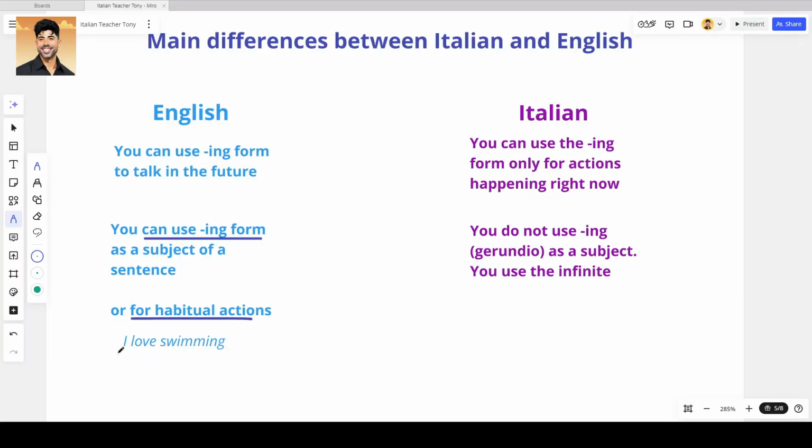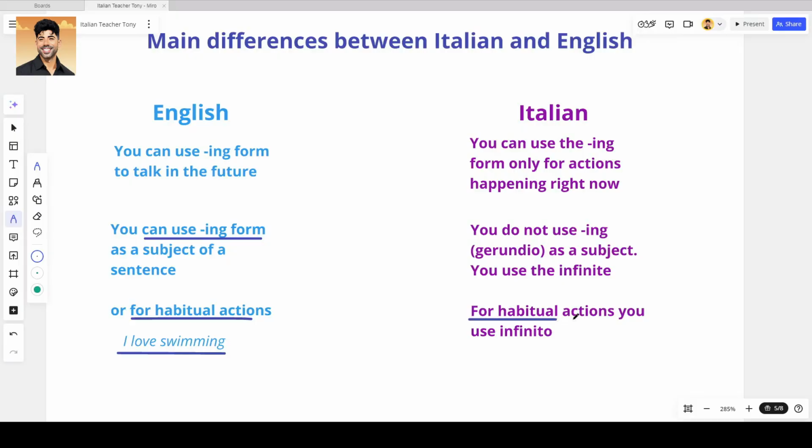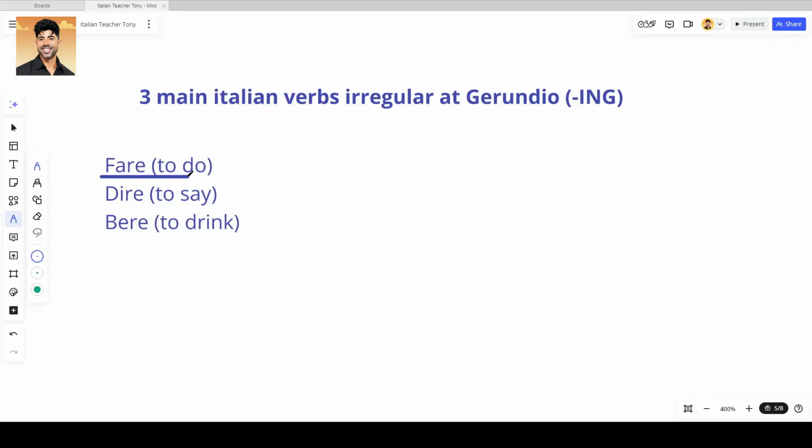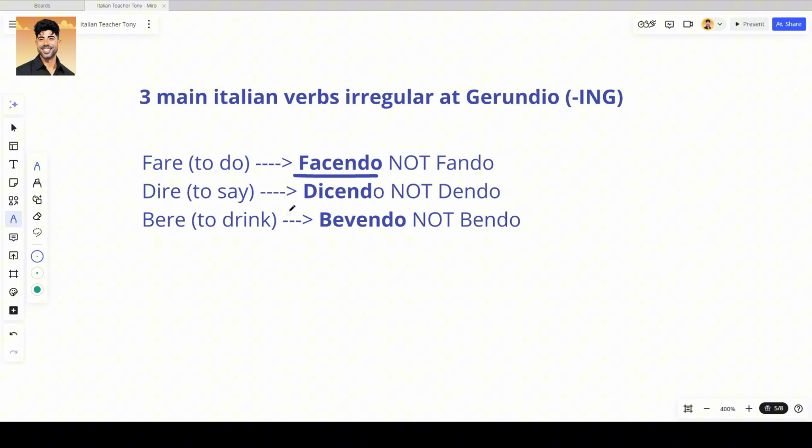The same structure applies for habitual actions, such as I love swimming. Once again, in Italian, we will not use gerundio, we will use infinito. I love swimming is going to be io amo nuotare, not nuotando. I also want to leave here with you three main Italian verbs that are irregular at the gerundio form, and those are fare, dire, bere. The gerundio form will be facendo, dicendo, bevendo.